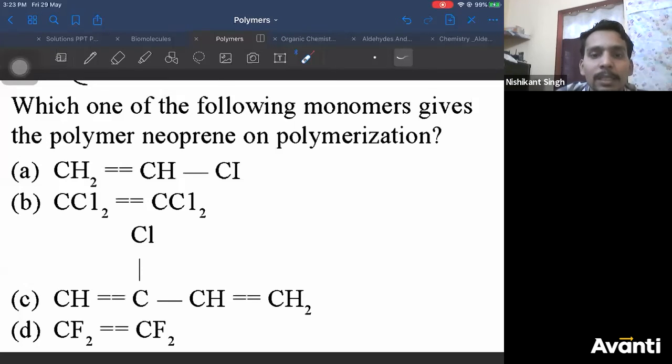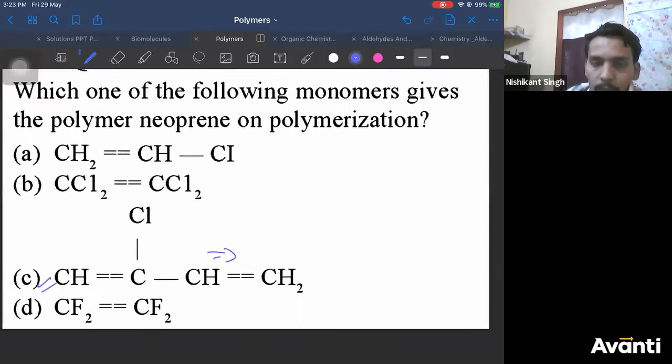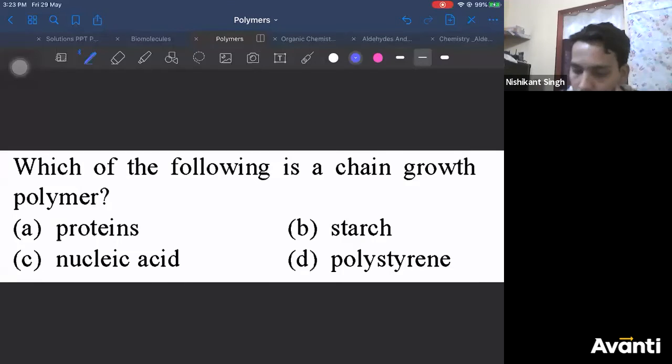Yes. Let's end this. Most of you are correct here. The polymer here is indeed C. This is chloroprene, right? So let's go ahead.